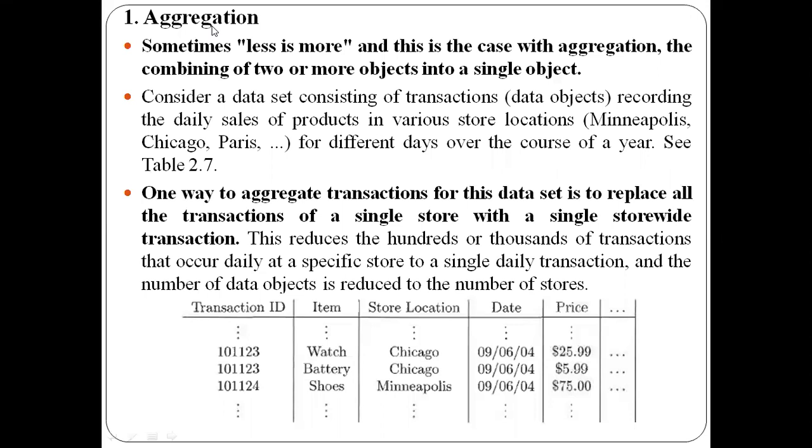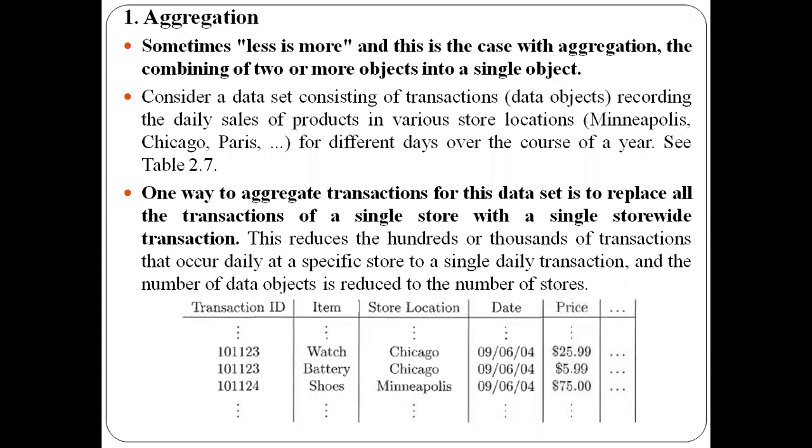Now coming to the aggregation of data. In case of aggregation of data, we will be combining two or more objects into a single object. That is called an aggregation. In your data set, we will have a collection of objects, and I will combine them and form a single object. That combination of objects is called aggregation here.